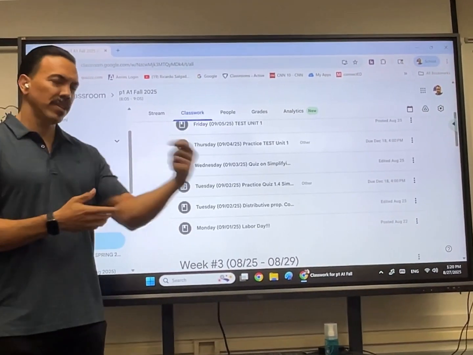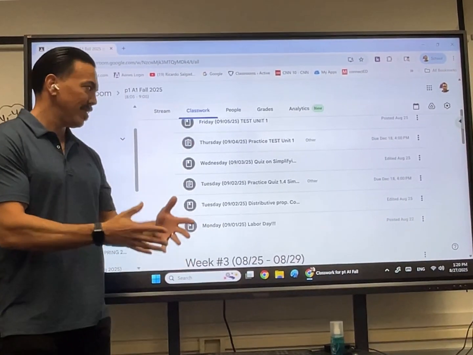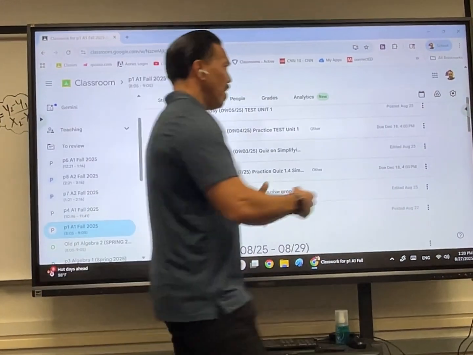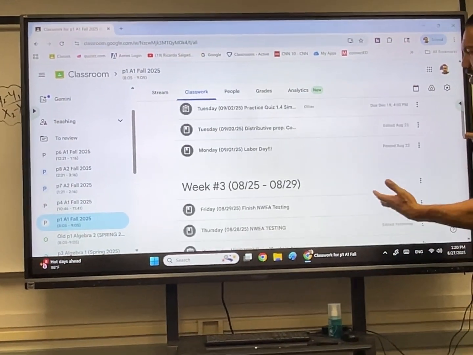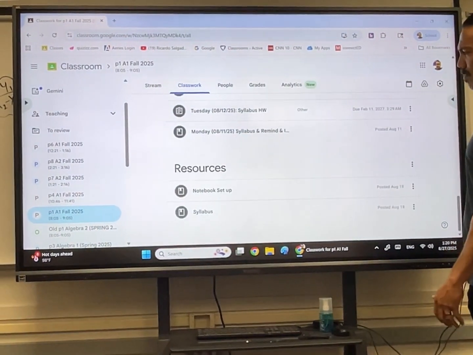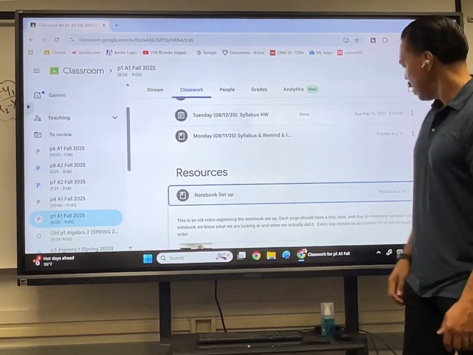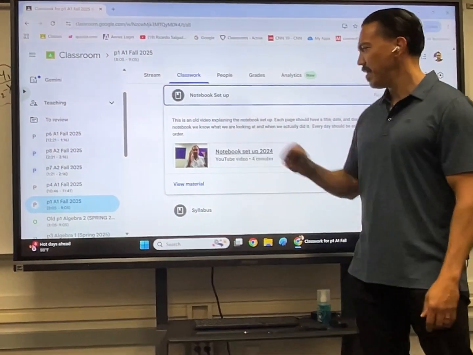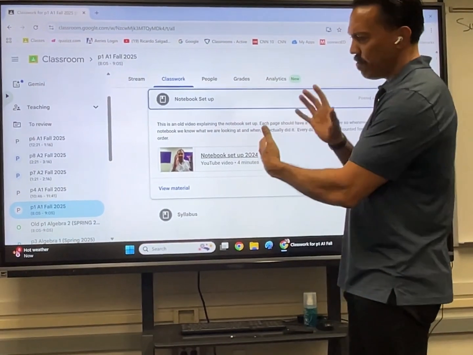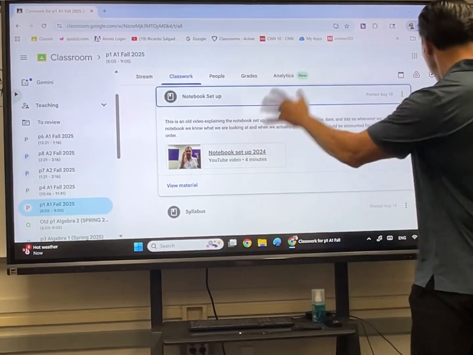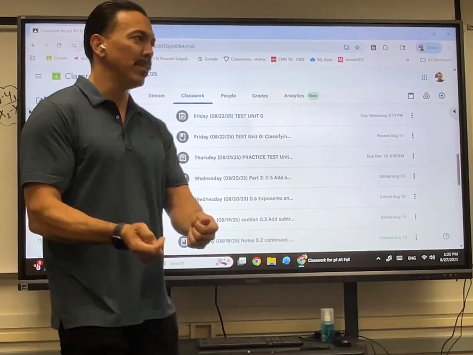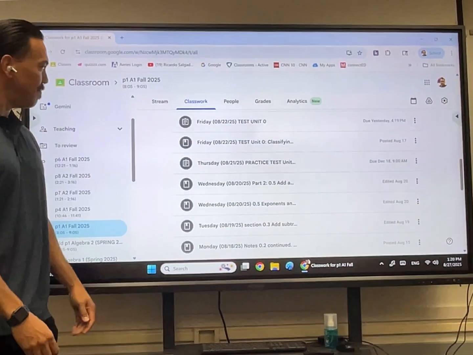Any worksheet that I give, they're supposed to do it in class, and if they don't finish, at home, and they're supposed to tape it into their notebook. All I ask of the notebook is for them to have all the worksheets that I've given them taped into their notebook. If you scroll way back to the bottom where it says resources, there's a video right here on the notebook setup. You could click on that video. It explains the simple way to have your notebook set up according to day and date. Everything we have on Google Classroom technically should be inside the notebook. It's kind of like the physical copy of the online version of the Google Classroom.